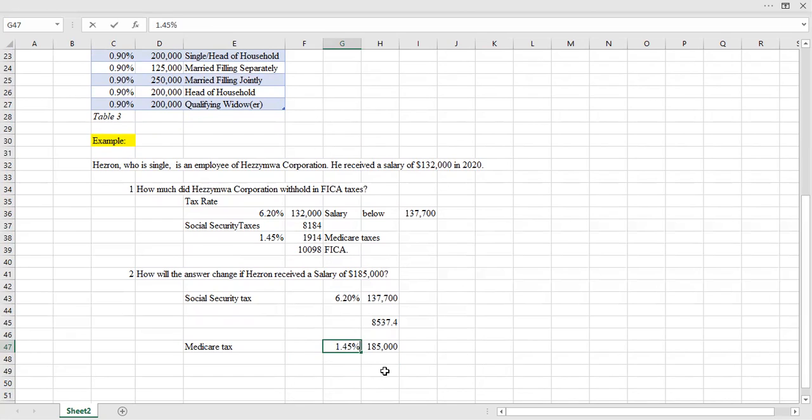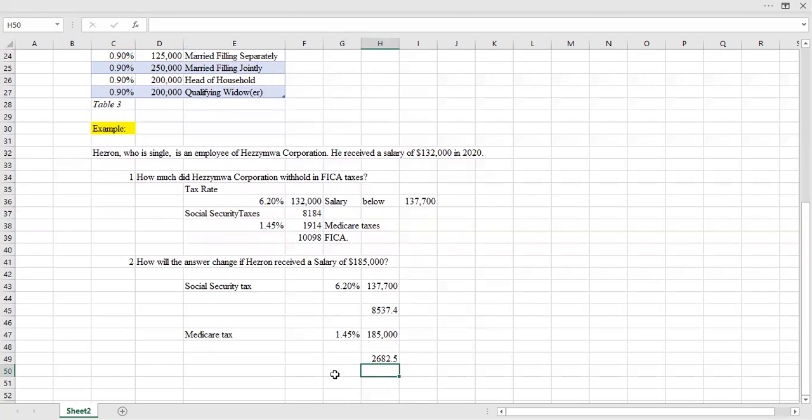So what is the tax for Medicare? That one multiplied by that one, we get a total of $2,682.50 in Medicare tax.